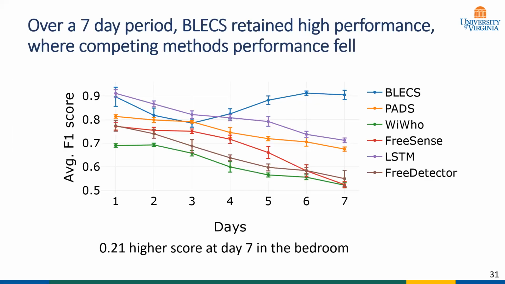However, to truly understand the contribution of Blake's, we need to analyze the system's performance in later periods. This figure illustrates the performance of all competing methods in the bedroom in a 7-day period. We can see that as days passed by, unlike Blake's, performance of all the supervised classifier dependent models decreased. At day 7, the F1 score of Blake's is 0.21 more than the best performing model, LSTM.